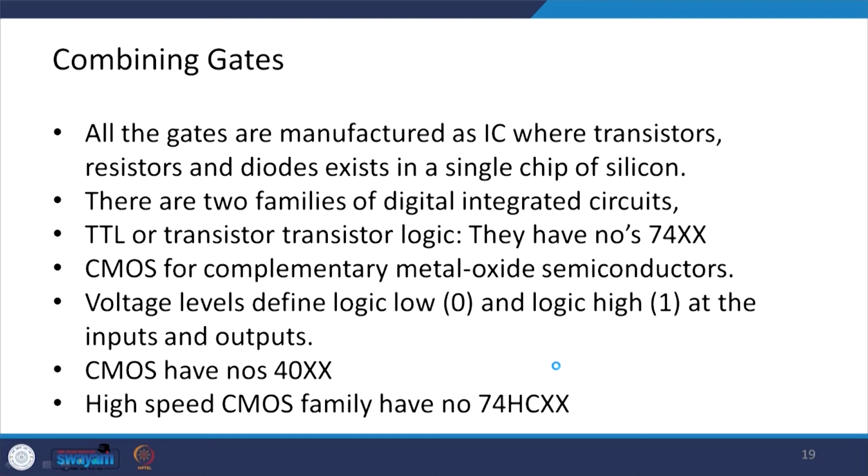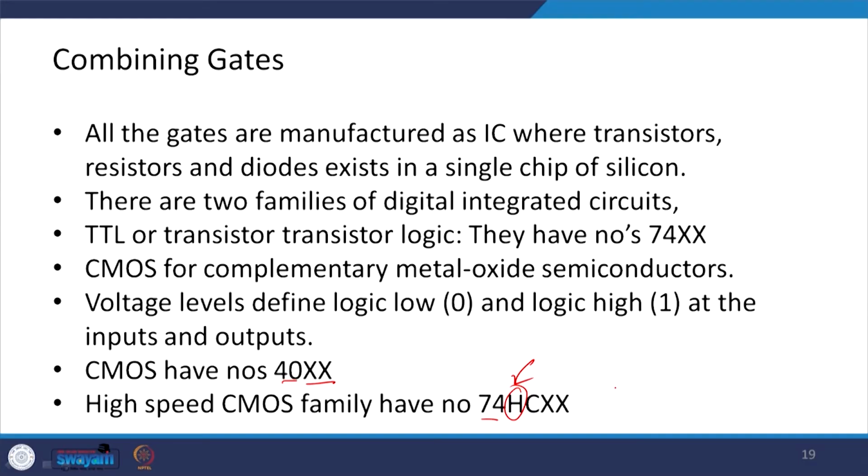Then combining of gates. All the gates as I just said are manufactured as ICs, where transistors, resistors and diodes exist in a single chip of silicon. Now, there are two families of digital integrated circuits.